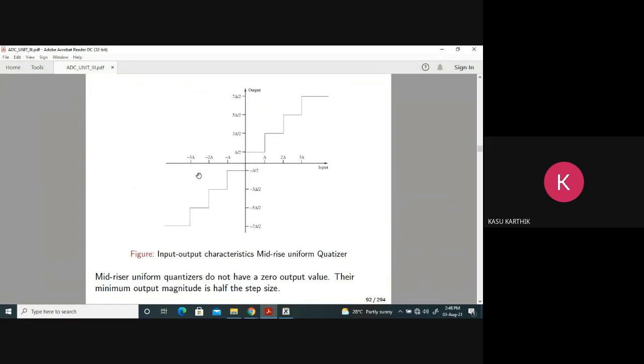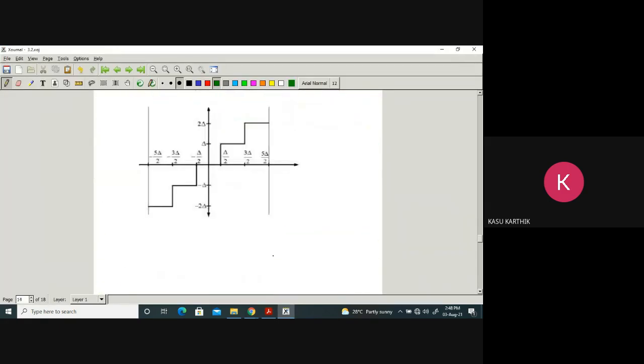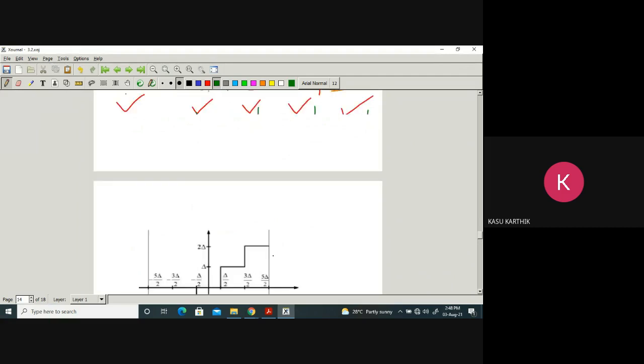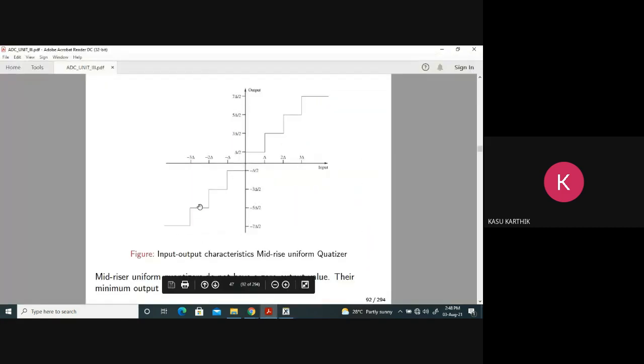So you can observe how many levels are there here. How many levels are there in this example? 1, 2, 3, 4, 5, 6, 7, 8. 8 levels means how many encoding bits? 3 encoding bits. So these are 8 levels. This is an extension of the previous example. In the previous example, there were 4 levels because n was 2 there. If I take n equal to 3, I get 8 levels.